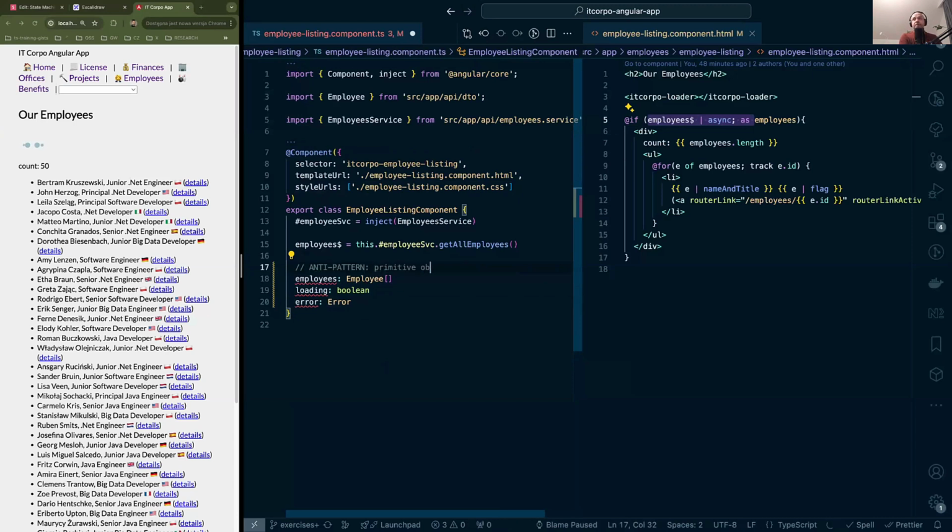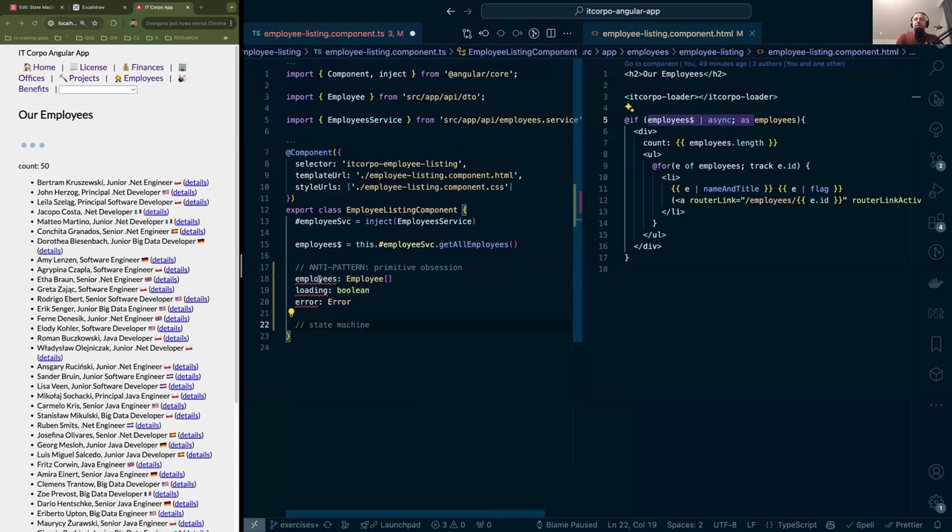A primitive obsession is an anti-pattern where instead of putting some more effort into modeling our data, we basically stick to a primitive Boolean, a primitive error. Actually, I know an error is an object, but the thing is, we are lacking the design here. That's the primitive part over here. So we'll be moving away from this into a state machine at this point.